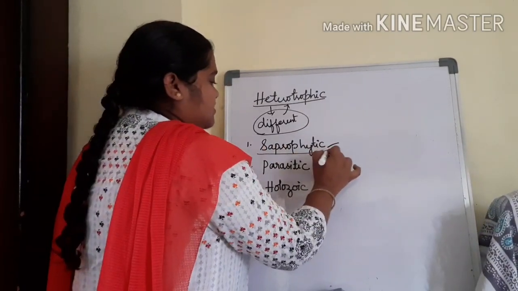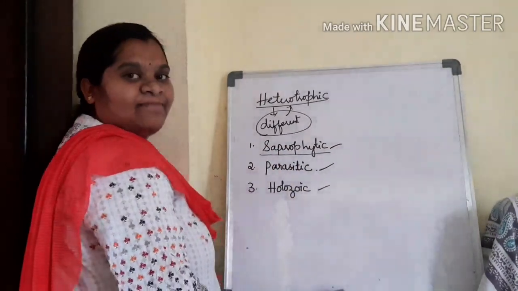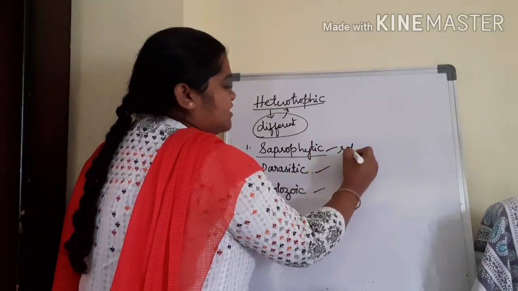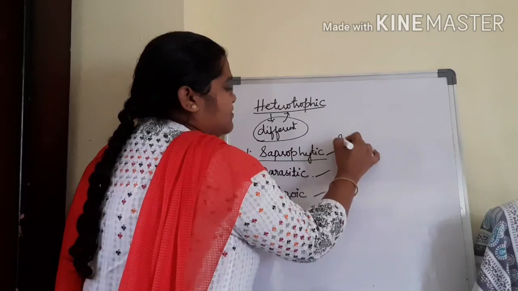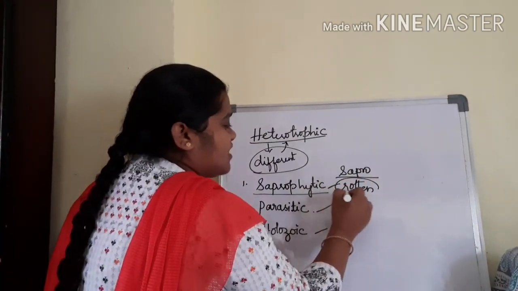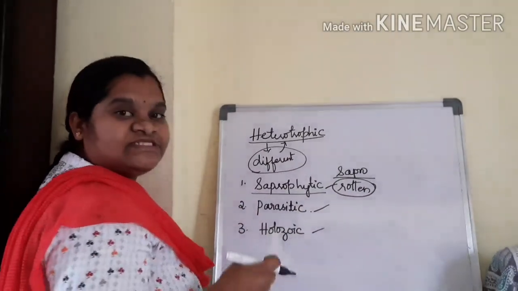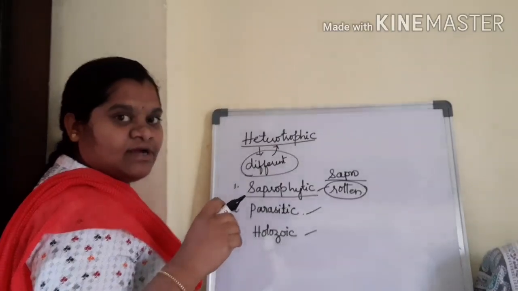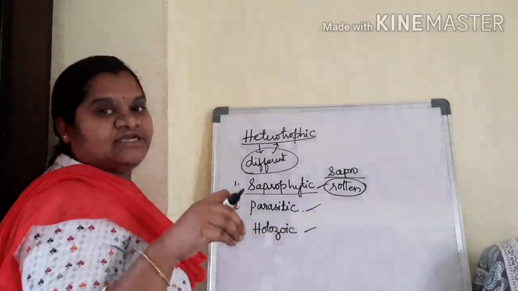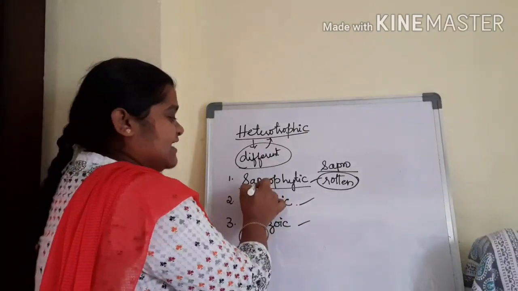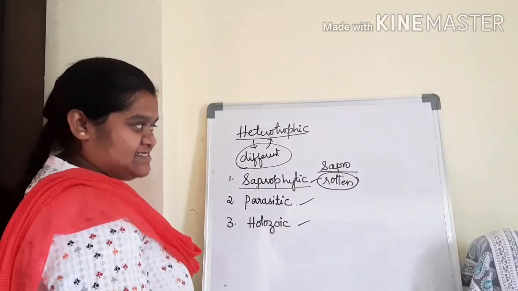For example, first we will discuss saprophytic nutrition. Sapro means rotten. The organisms take food which is already digested by other organisms.